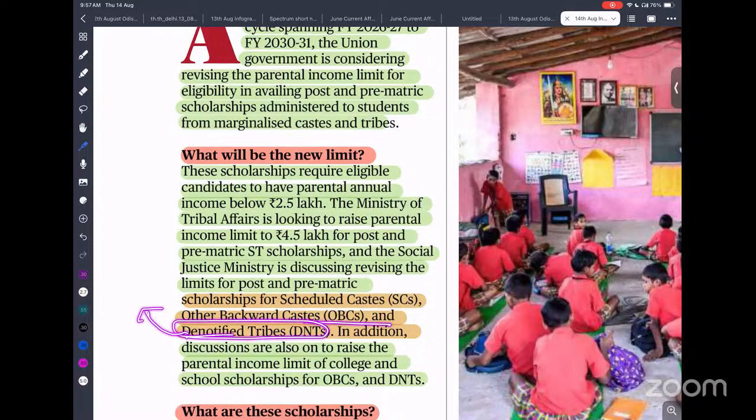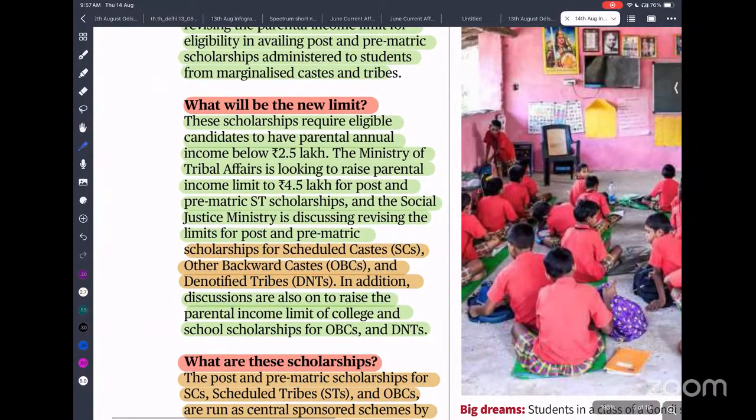This scholarship is also provided to the OBC and denotified tribes. Denotified tribe is also known as criminal tribe. This name was given by the British. After independence, the Indian government changed that notification to denotified tribes. So this is given not only to scheduled caste and scheduled tribe, but also to OBC and denotified tribes.